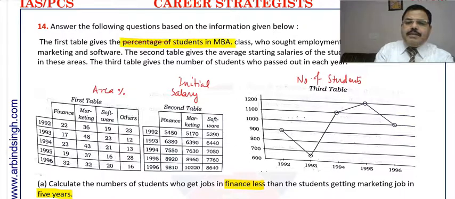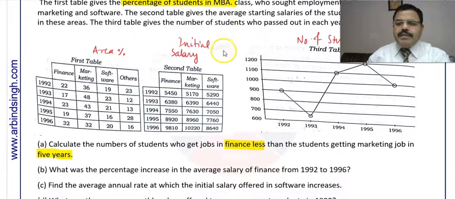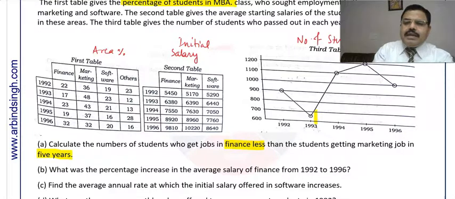For the 5-year data, we cannot calculate it exactly, but we can assume it as around 650. It is almost in the middle, between 600 and 700, so I can assume this data as 650.